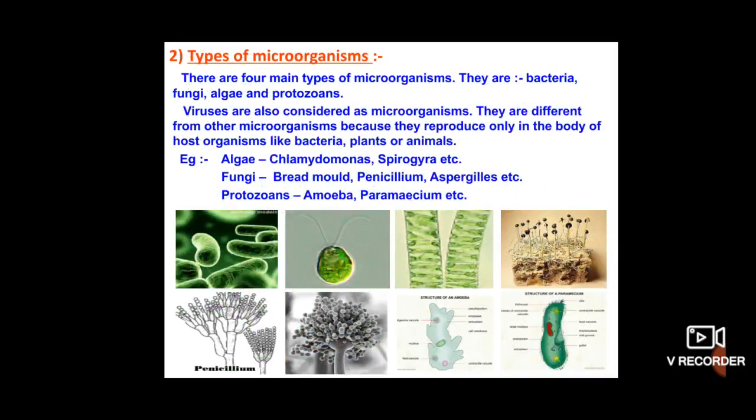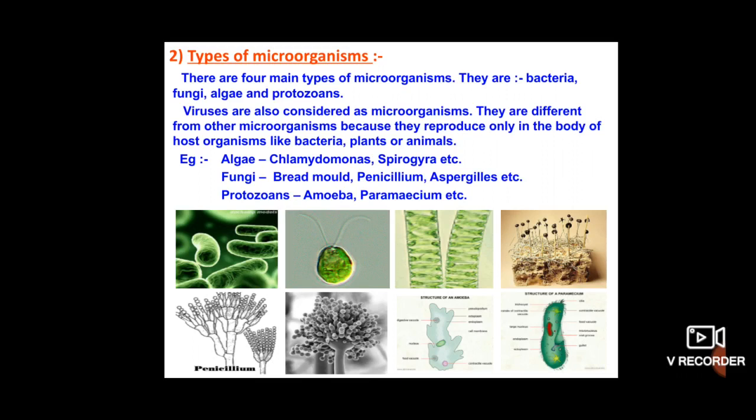So next we move on to types of microorganisms. Based on the nature of the microorganisms, they have been classified into majorly four types. Which are those?